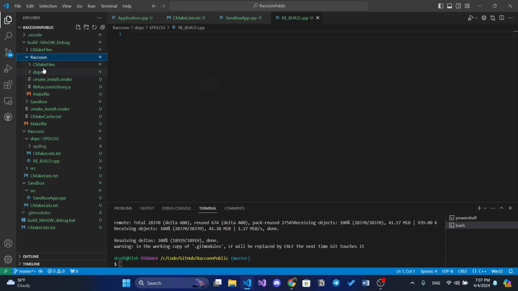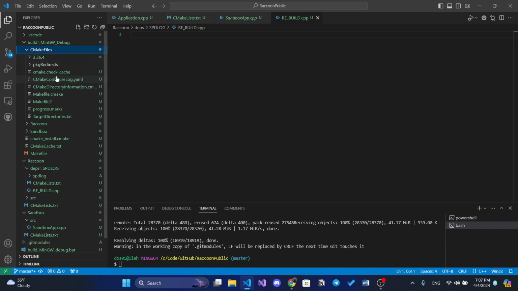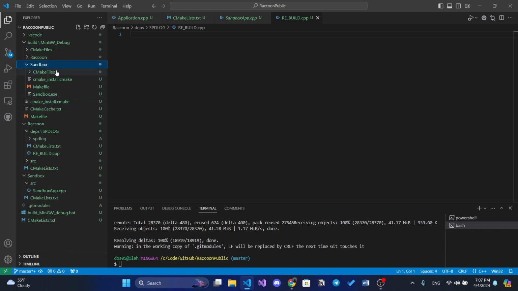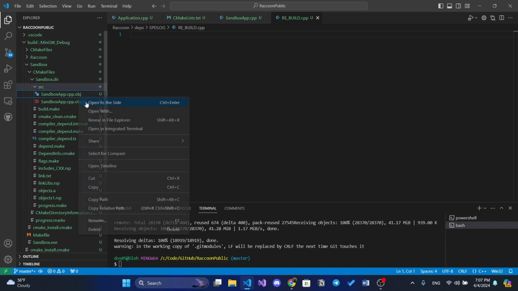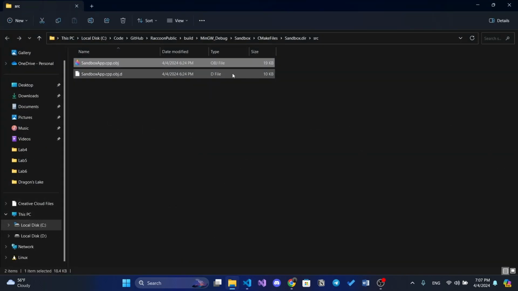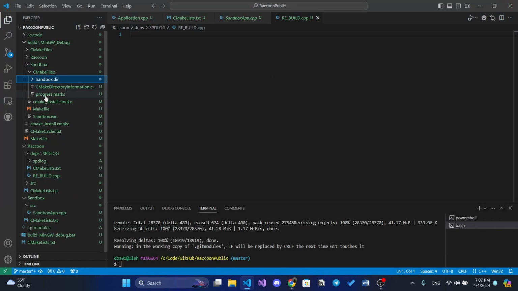To see what I mean by build file, you can go to CMake files. Okay, so those are the object files. For now, the size of them is really small. But when we include the logger, it can be like 2 megabytes. So that's why we want to build them by ourselves.